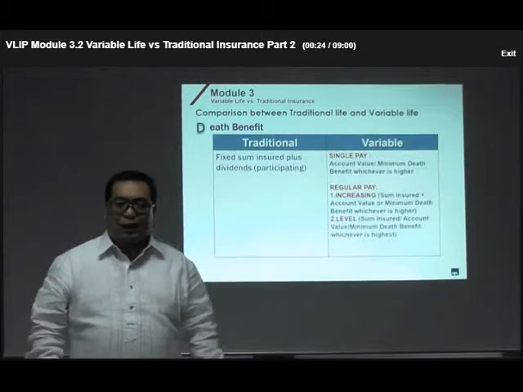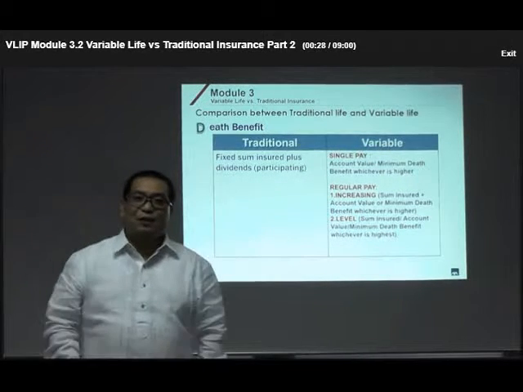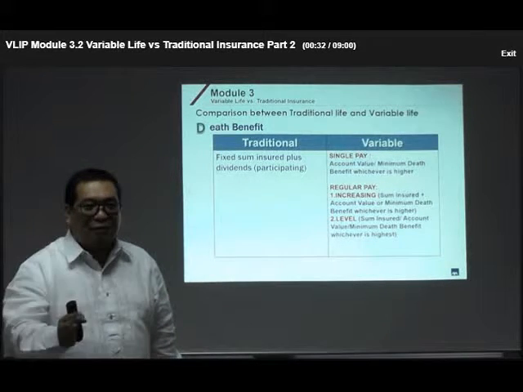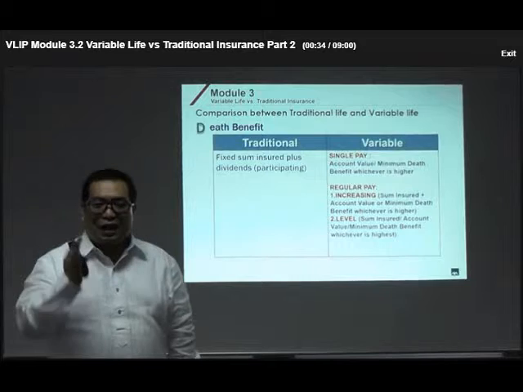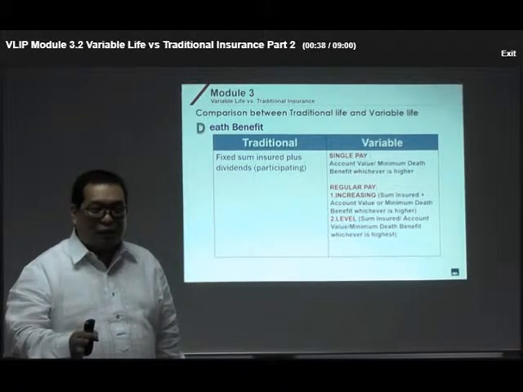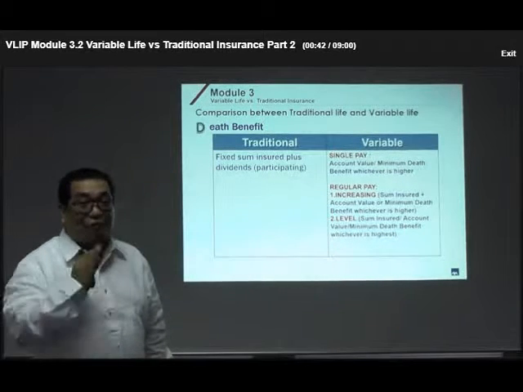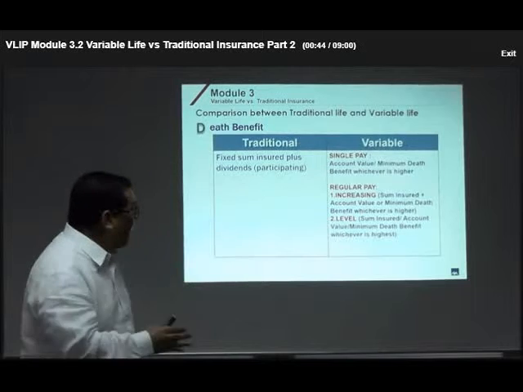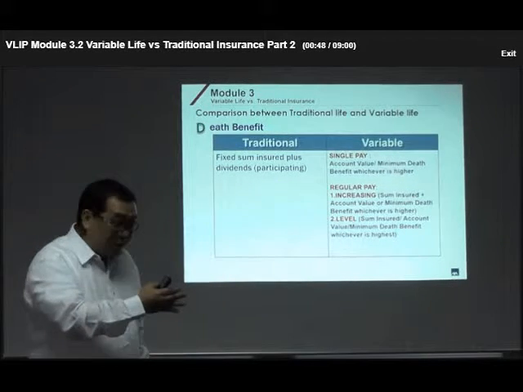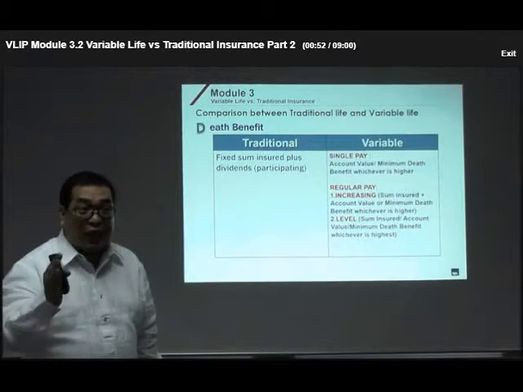One difference between a traditional life insurance and variable life is this. In a traditional life insurance policy, the death benefit is guaranteed. It is written in the contract. However, in a variable life insurance policy, just like what the name implies, the death benefit is variable. For single pay, it is the account value, or for single pay insurance, outside of the account value, or the minimum death benefit, whichever is higher.